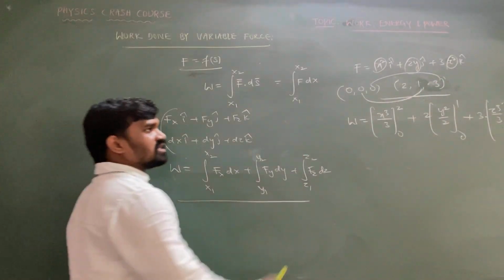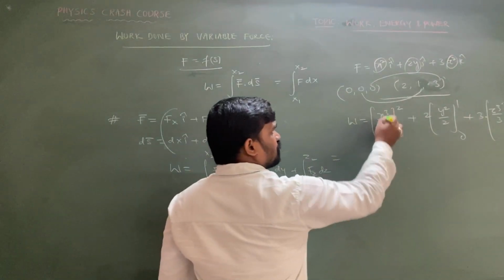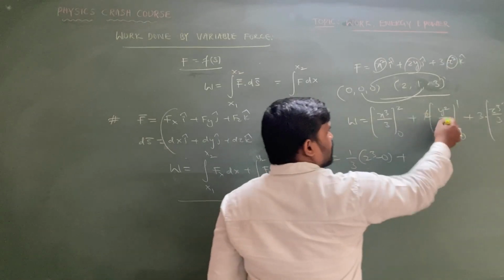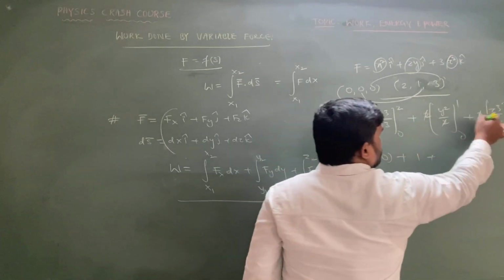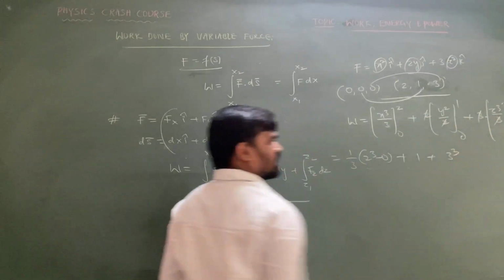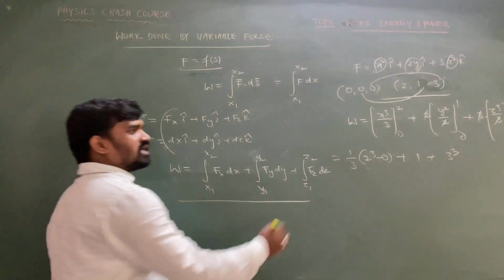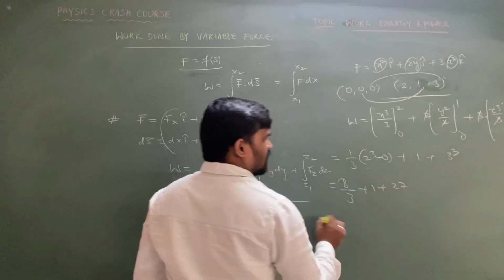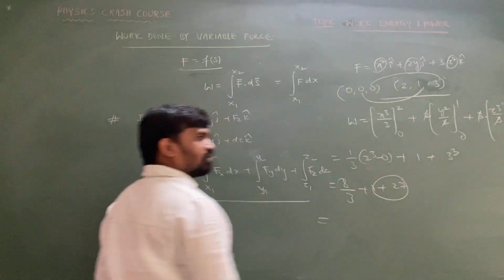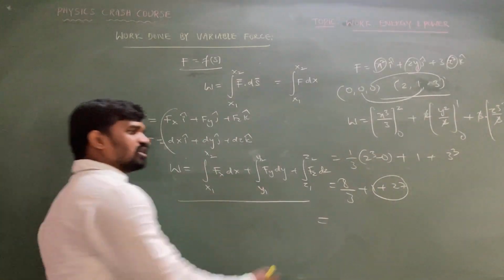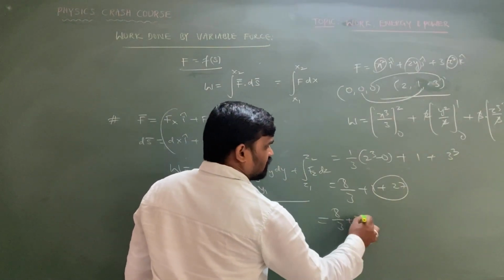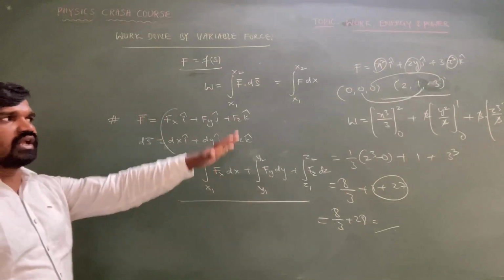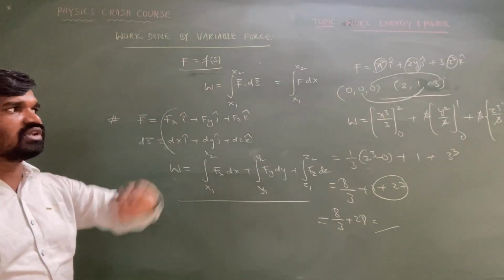So now what is the work done in this case? X cube by 3 gives 1 by 3 into 2 cube minus 0, plus 2 and 2 get cancelled, 1 and 3 and 3 get cancelled, and we get 3 cube. 2 cube is nothing but 8, sir, so 8 by 3 plus 1 plus 27. So 27 plus 1 is 28, and we get 8 by 3 plus 28. If you simplify this you will get the answer. This is the work done when the force is variable and has component form.